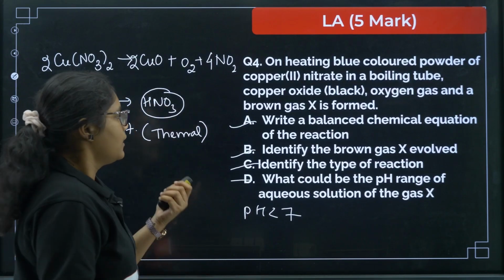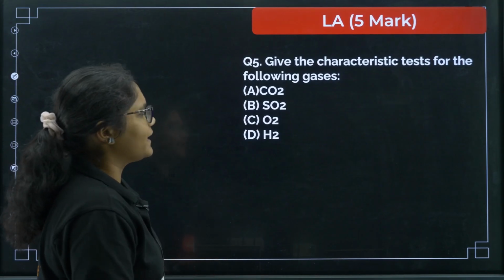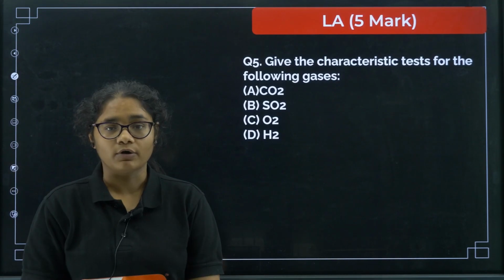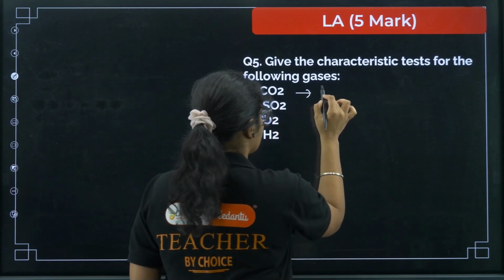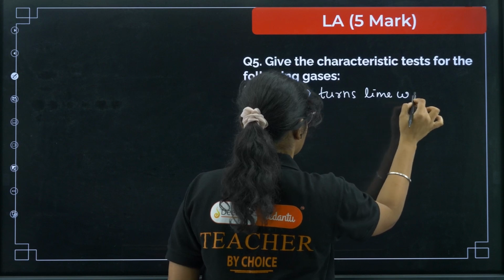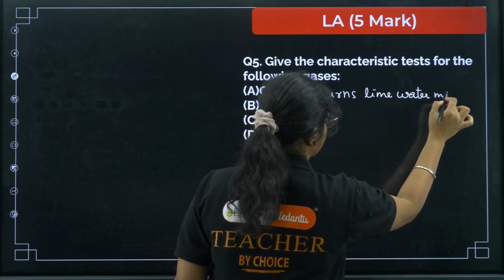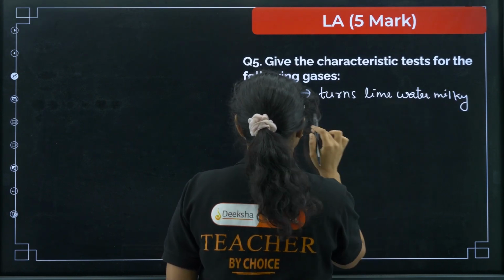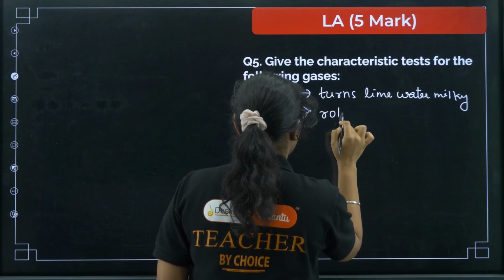Okay, next, question number 5, give the characteristic test for the following gases. So carbon dioxide turns lime water milky, right? This is the characteristic observation. SO2 has a rotten egg smell.